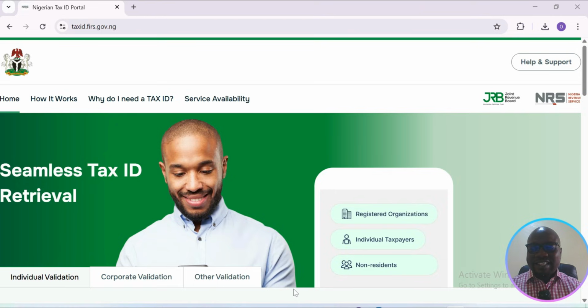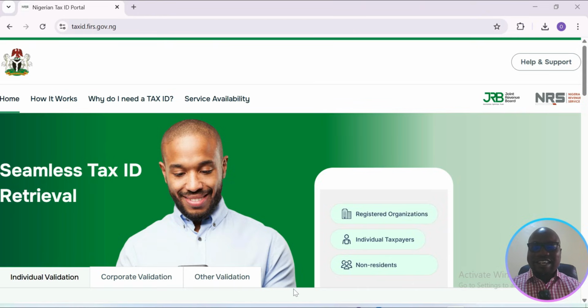Remember, yesterday, the FIRS announced that you don't need a tax ID to run your bank account, that your NIN is sufficient. And for companies, the RC number is sufficient. Now, this portal that has been created is actually confirming what the FIRS said yesterday. So this government, this FIRS, they are talk and do. They are not play, they are not joking at all.